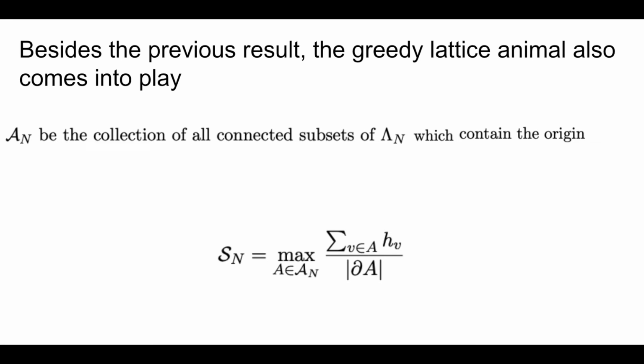And the greedy lattice animal itself, besides this maximum over A of n, is given by a ratio in which, downstairs in the bottom part, we see the cardinality of the boundary of A, and upstairs on the top we have the summation of the Gaussian disorder over all sites v contained within A. The greedy lattice animal will come into play in the arguments because an upper bound on the greedy lattice animal readily implies a lower bound on the correlation length for the random field Ising model.